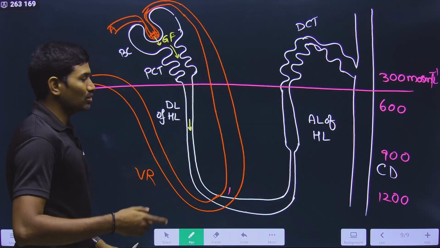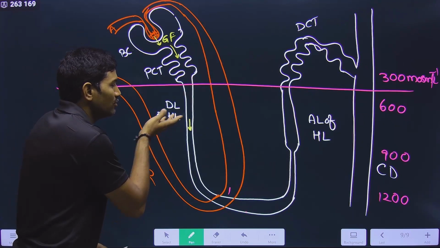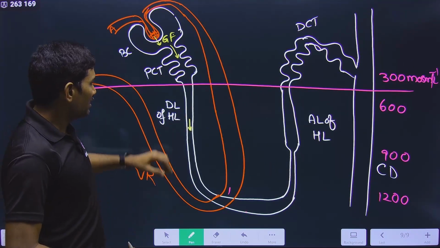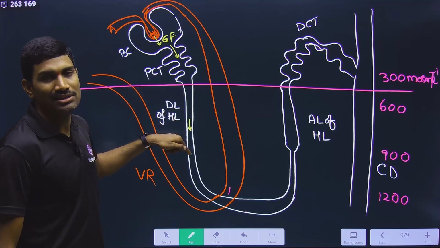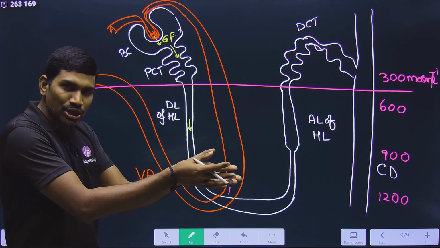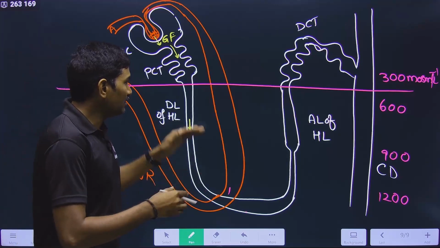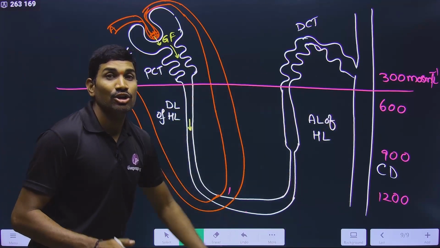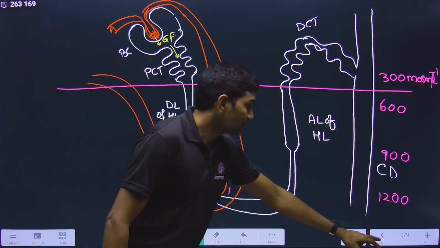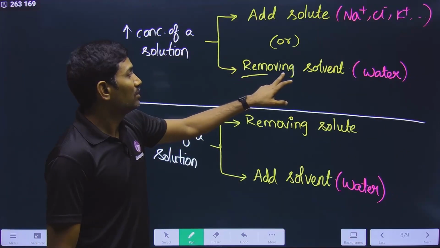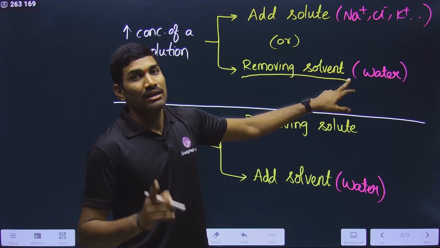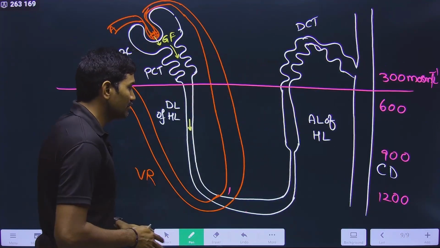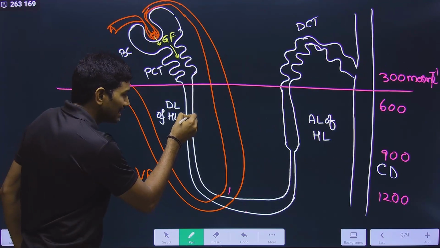First thing is adding the solute. If you are adding solute, it means some nutrients, minerals you need to add. Remember, it already has some minerals and nutrients and water, and we need to take them. Suppose you are adding to increase the concentration, they may be lost here. So that's why here it is used. Please understand here. Here it is removal of the solvent. From where is it removed? From the filtrate.